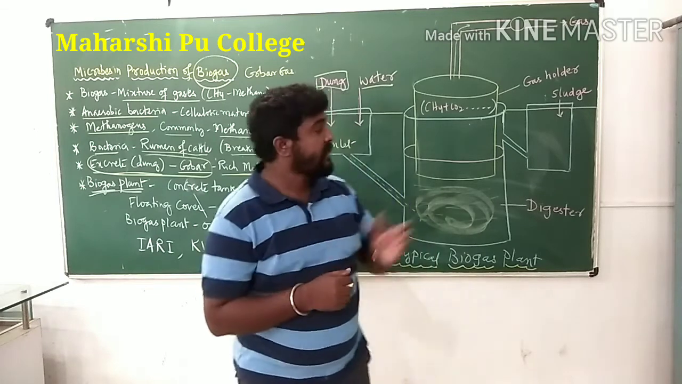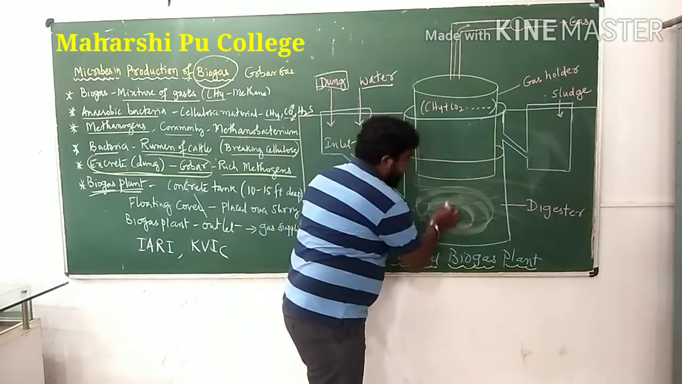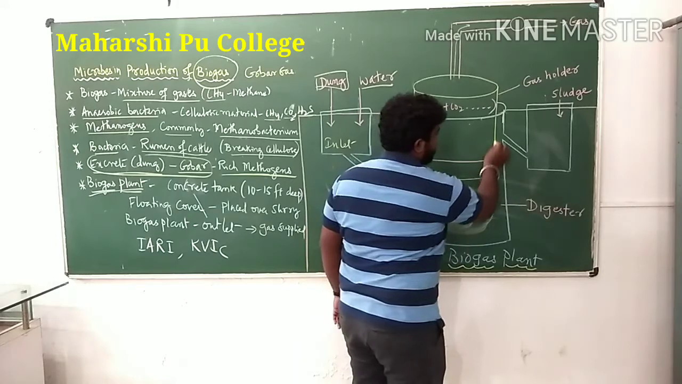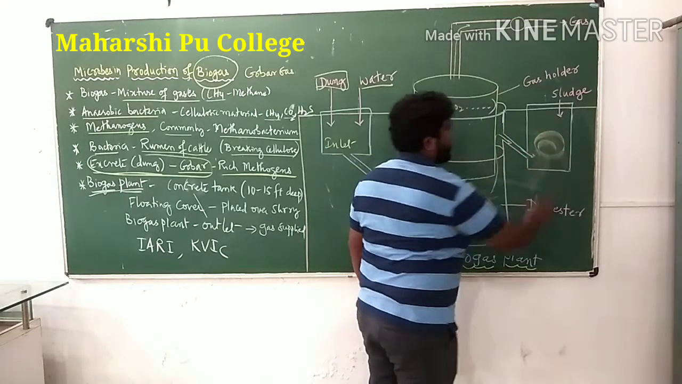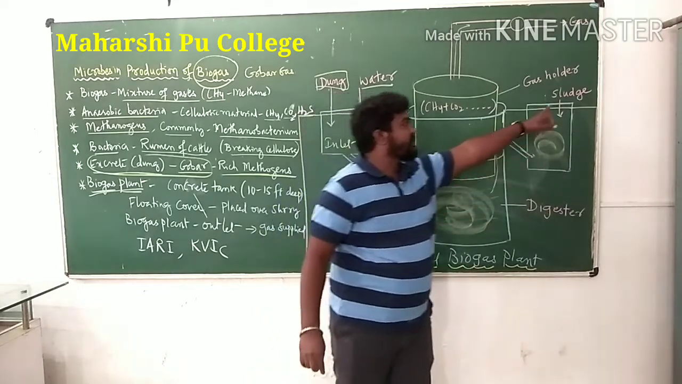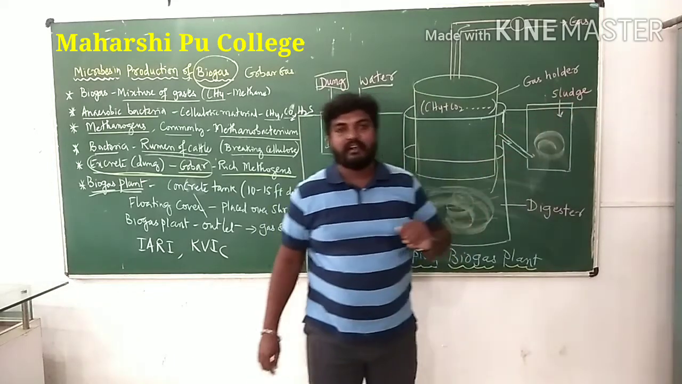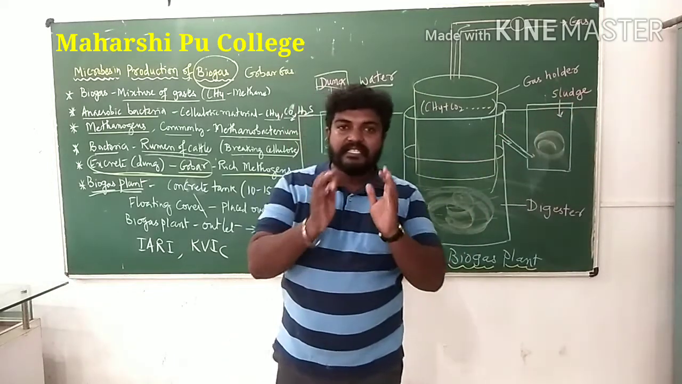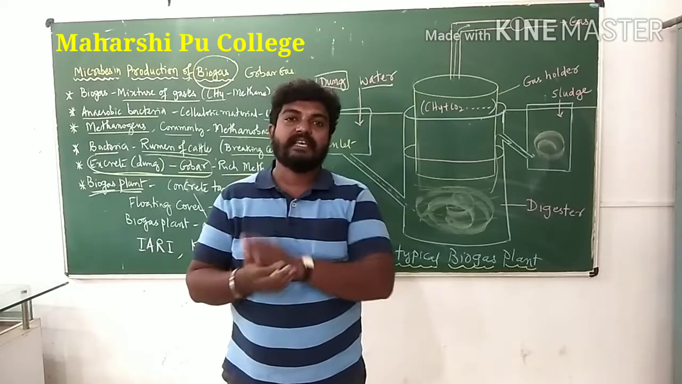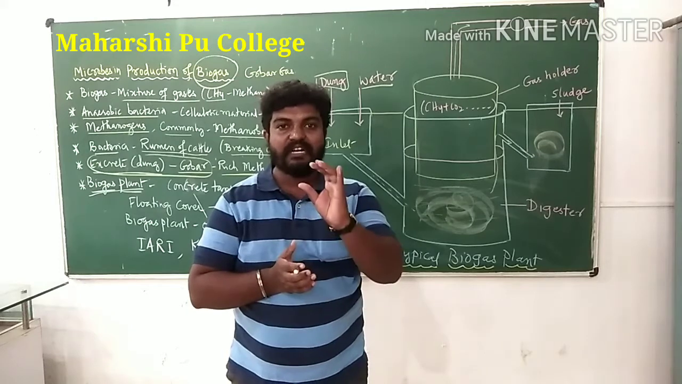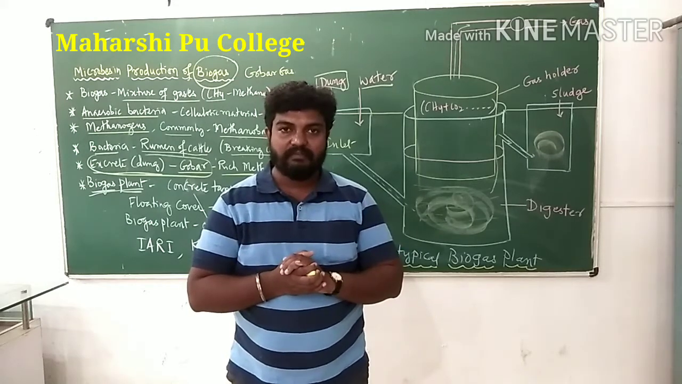That is biogas. And meanwhile, after the digester, some of the slurry is dumped into another outlet that we call the sludge outlet. And this sludge or slurry after the digestion is used as a fertilizer. We utilize it as a fertilizer.